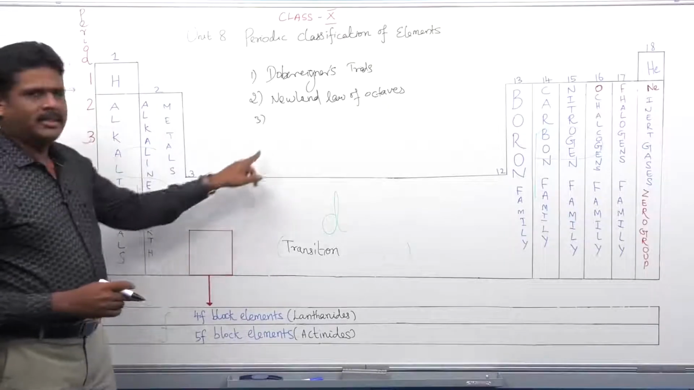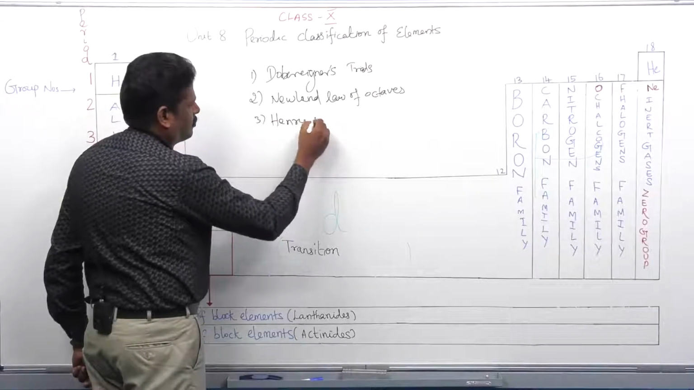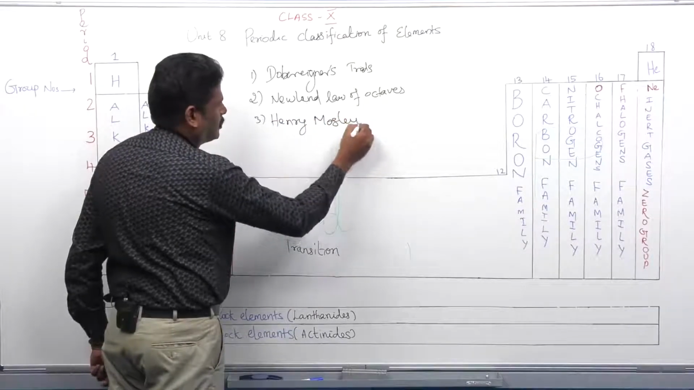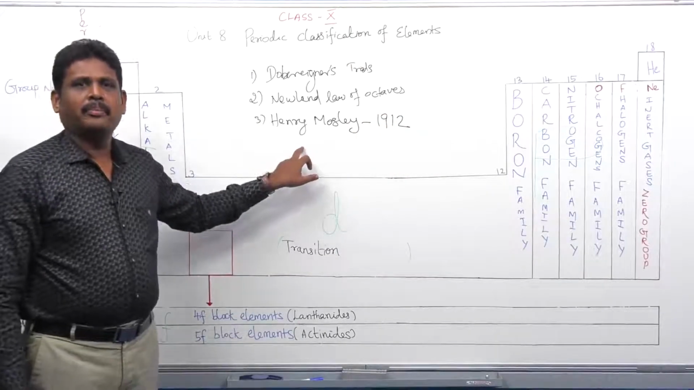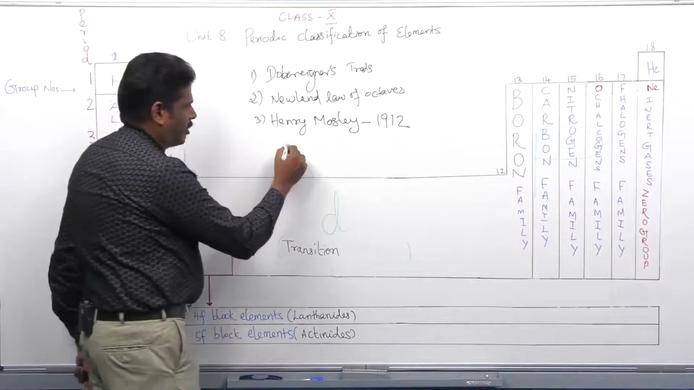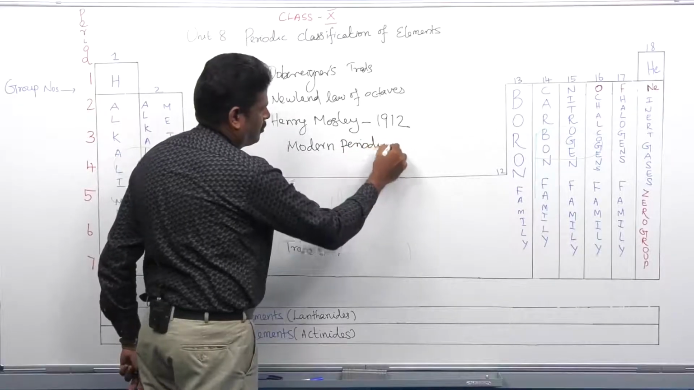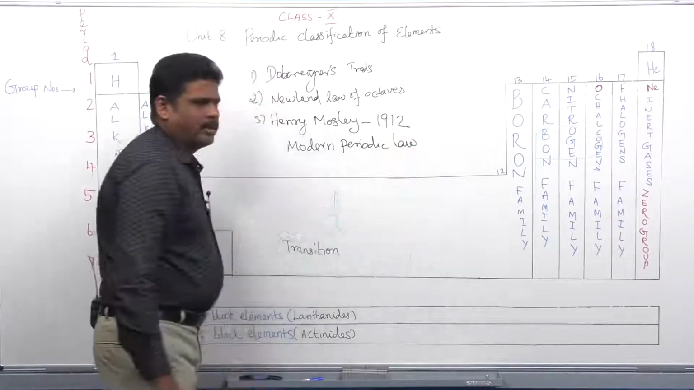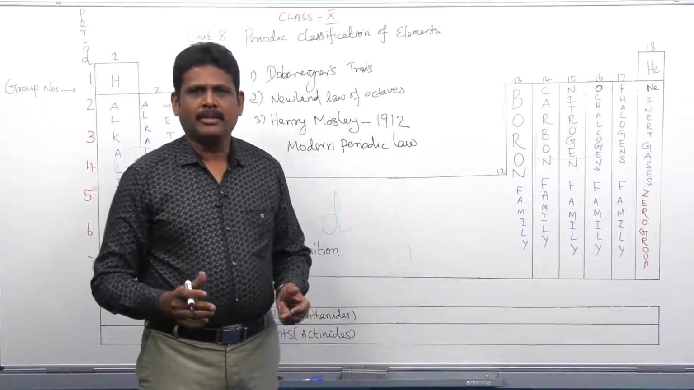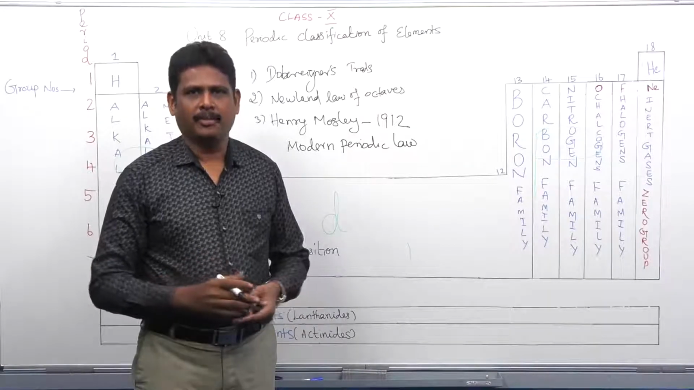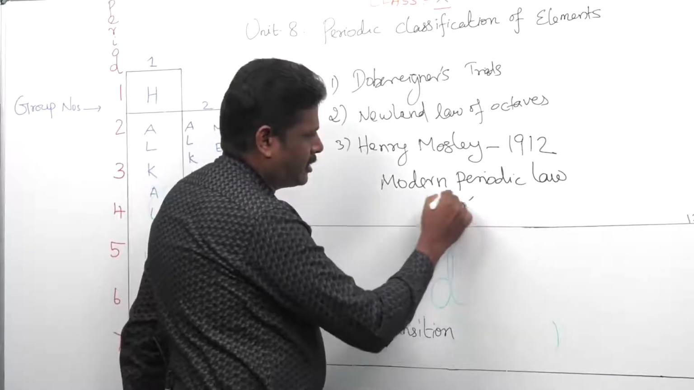After that, in the 20th century, Henry Moseley in the year 1912 established the modern periodic law. The modern periodic law says that the physical and chemical properties of the elements are periodic functions of their atomic number. He introduced the new term atomic number, which is designated as Z.